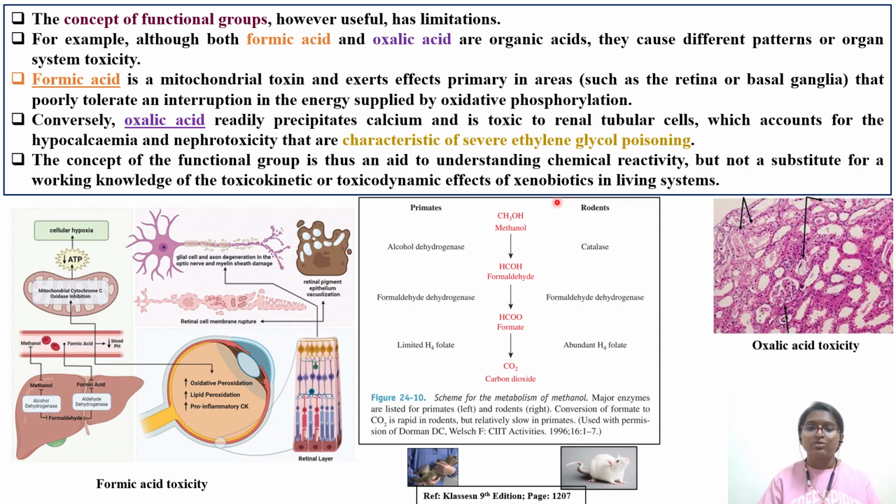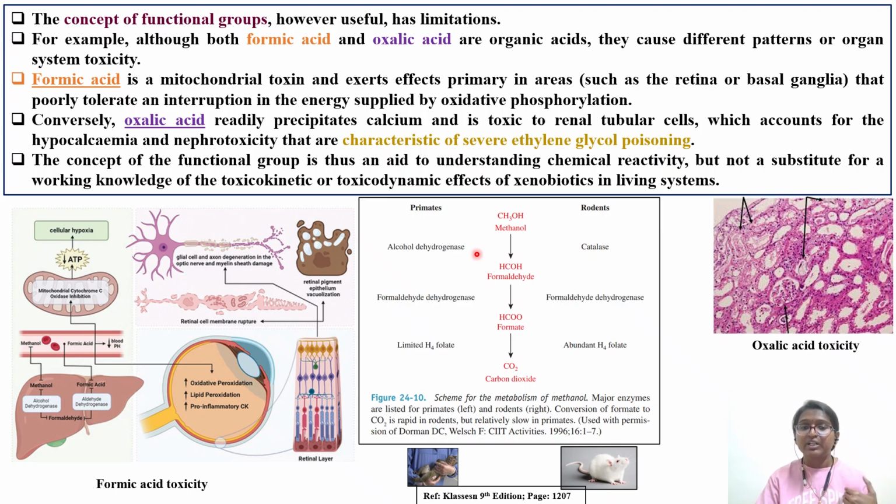Also read about, as I told you, where the methanol metabolism is very different in the case of primates, that is in the case of monkeys, when compared to the case of rodents, that is rats or mice. Here in the case of primates, even monkeys, even mammals will come in the same category.